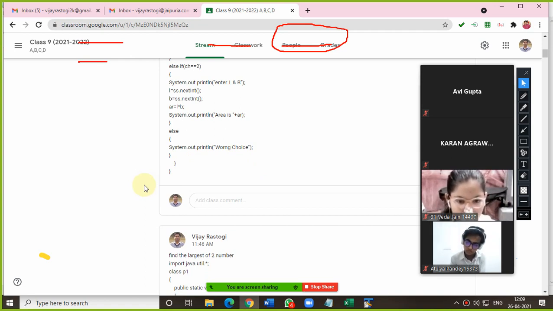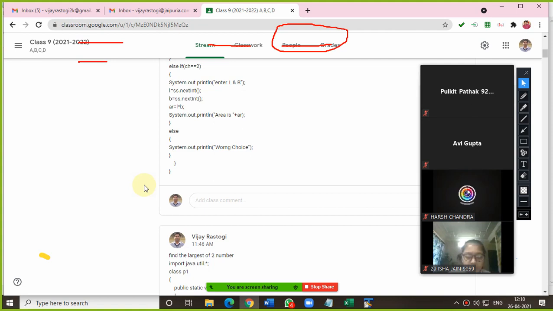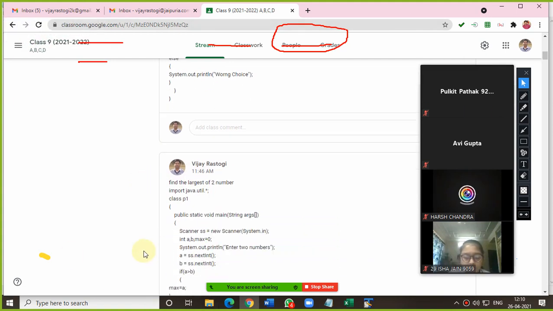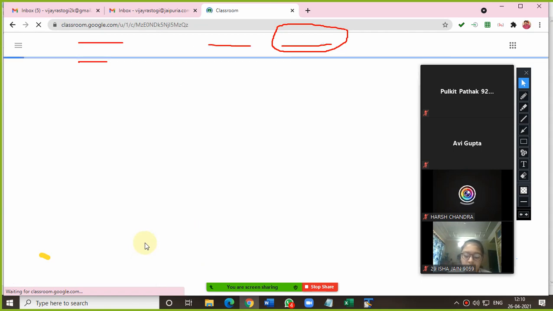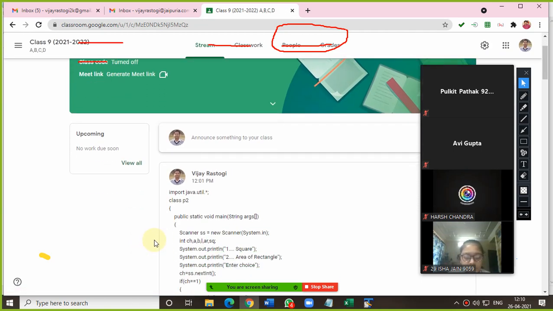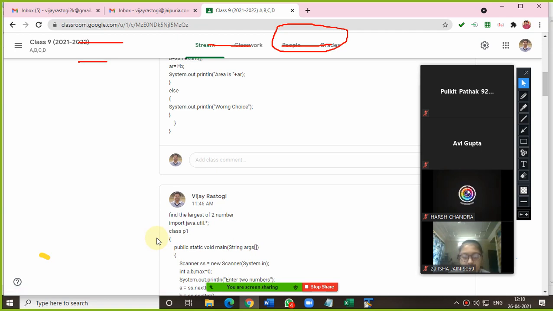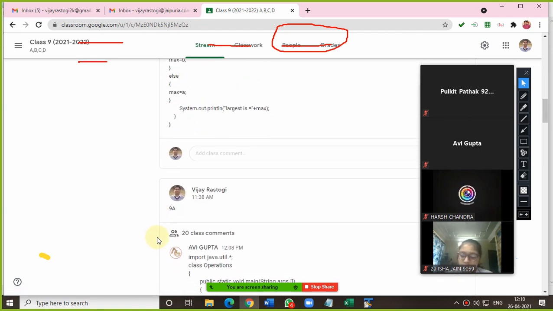Atulya Pandey, are you doing beta or not? Yes, sir. Doing. Please post the solution beta. I am waiting for you. Veda, you also. Sir, I'm doing in copy. But those who are using the copy can also post the picture as a comment. Just take the pic and post in the GCR directly. Who has posted? Nobody has posted. Do it fast, bachcho.